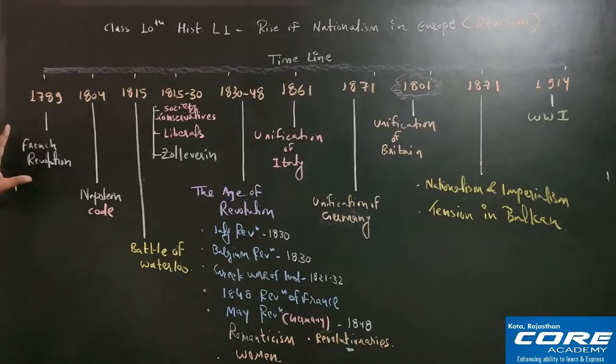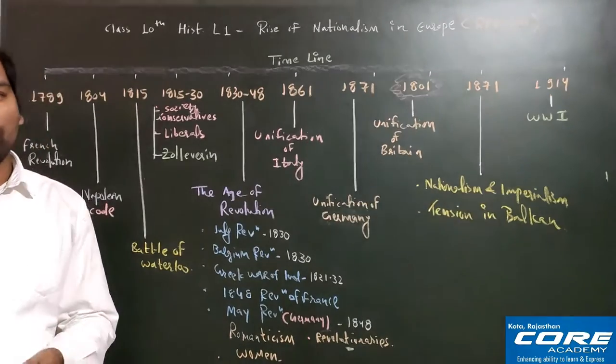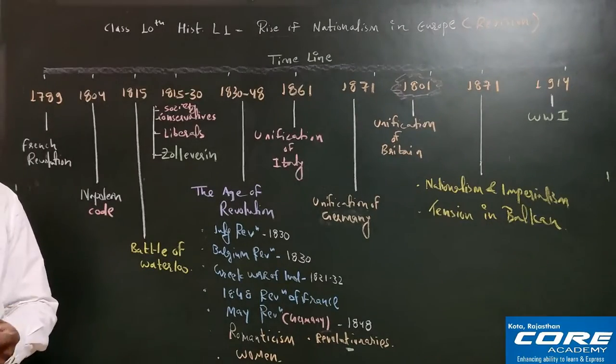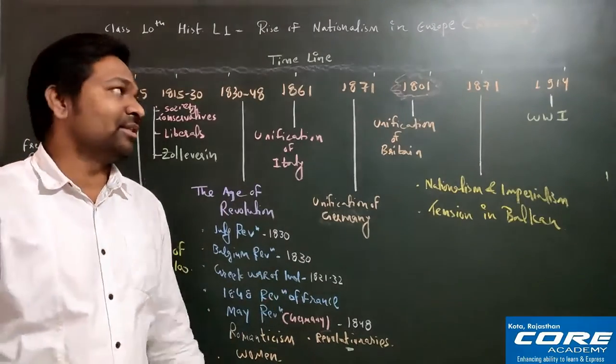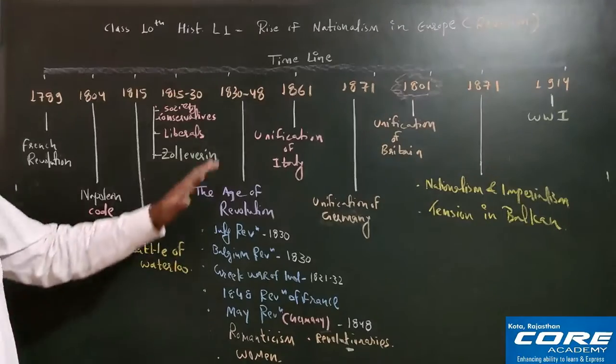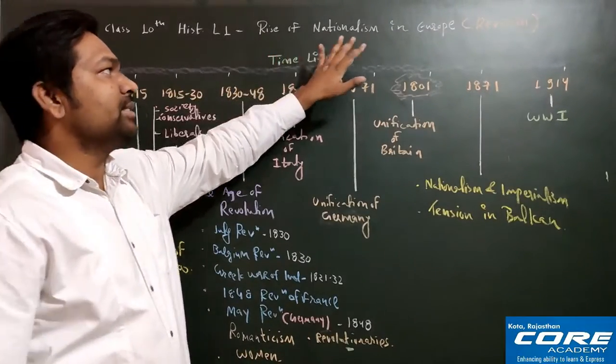So basically we have started the French Revolution. You all know the French Revolution took place in 1789. Before the French Revolution, I just want to tell you the name of the chapter. That is also very, very important. That is Rise of Nationalism in Europe.